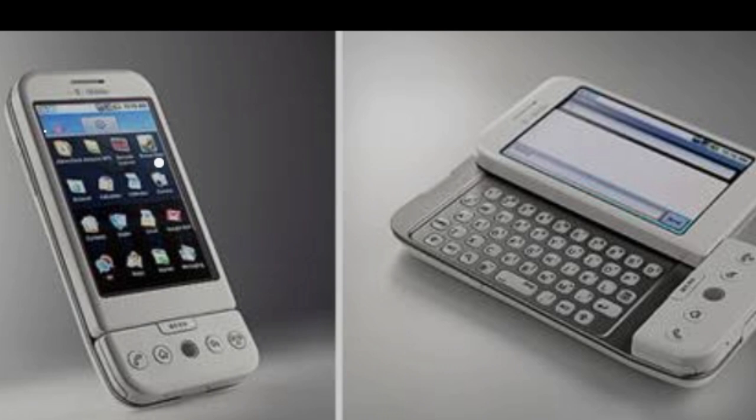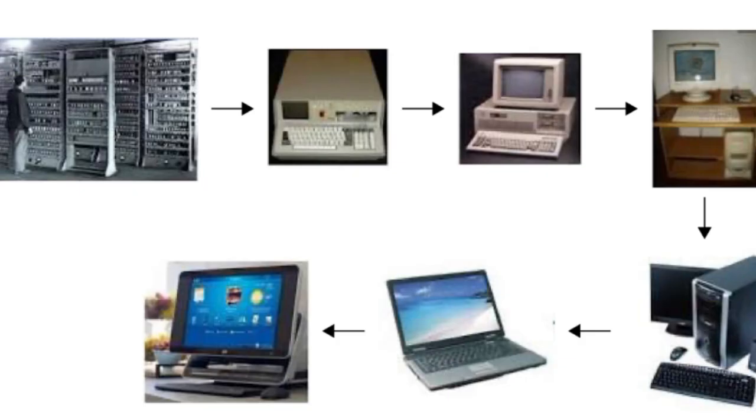So that wraps up part 2. We've seen how operating systems evolved with personal computers, the internet, and mobile devices. Stick around for part 3, where we'll look at the future of operating systems, from artificial intelligence to cloud-based solutions.